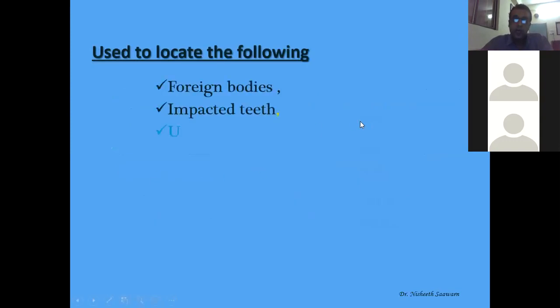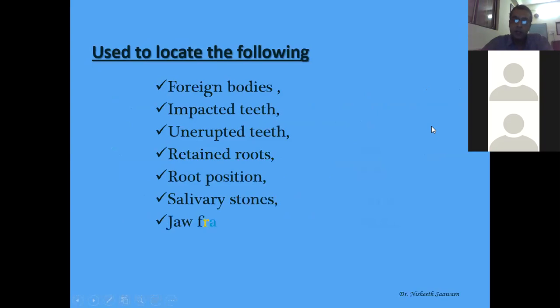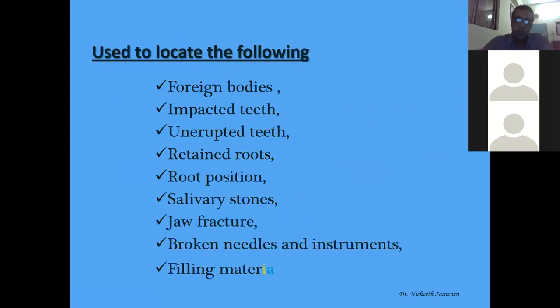It can be used to locate foreign bodies, impacted teeth, unerupted teeth, retained roots of teeth, root positions. Sometimes we need to see the position of small root stems to be removed. Salivary gland stones, fractures of the jaws, meaning whether it is buccally or lingually placed, or we see a fracture of only one cortex, which is called a hairline fracture. Then which cortex is fractured, buccal cortex or lingual cortex?